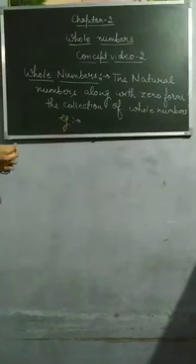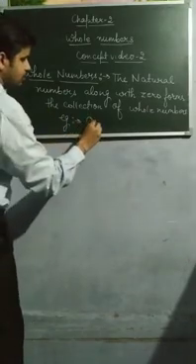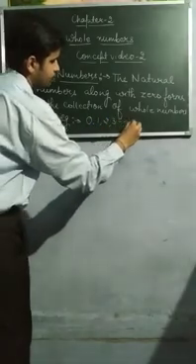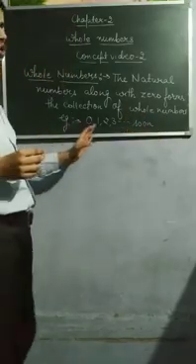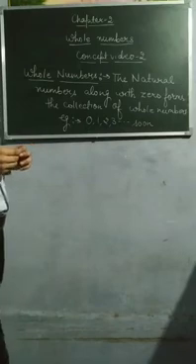If I write down the examples of whole numbers, if we count from 0: 0, 1, 2, 3 and so on, these all form the collection of whole numbers.